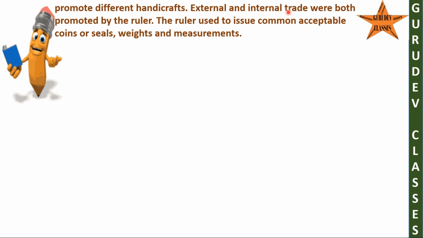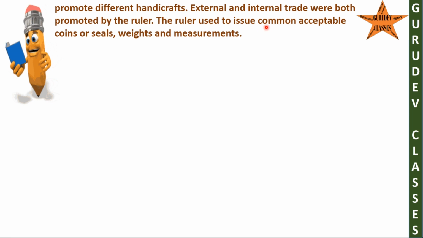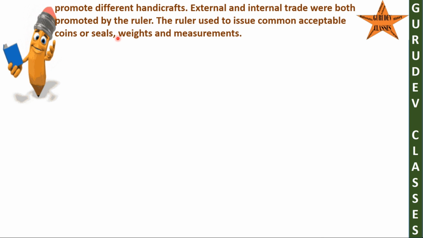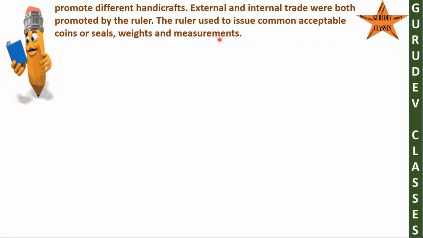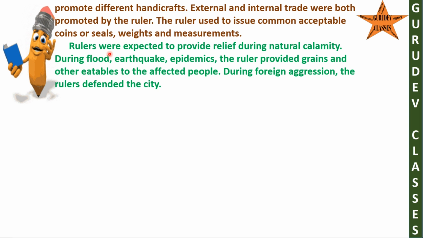External and internal trade were both promoted by the ruler. The ruler used to issue commonly acceptable coins or seals, weights and measurements. Rulers were expected to provide relief during natural calamity. During flood, earthquake, epidemics, the ruler provided grains and other eatables to the affected people. During foreign aggression, the rulers defended the city.